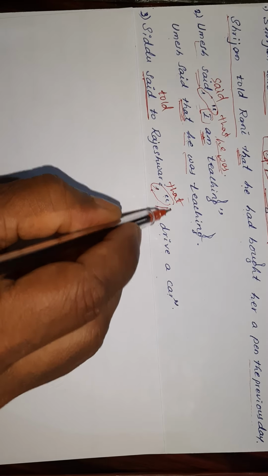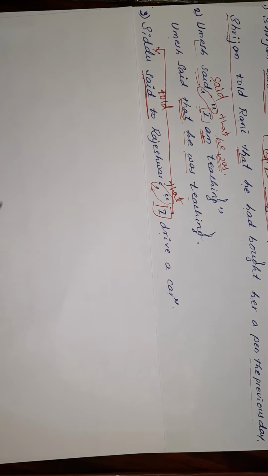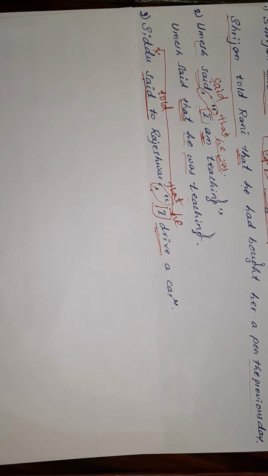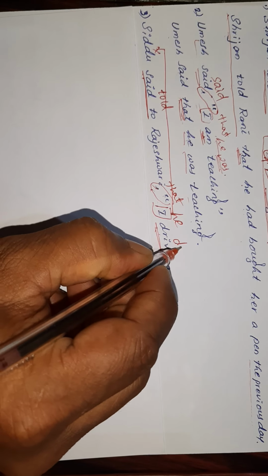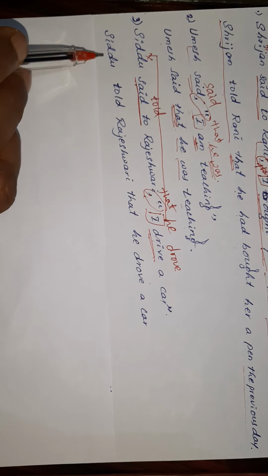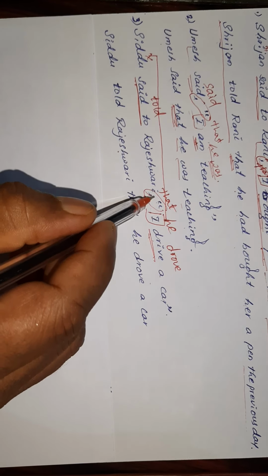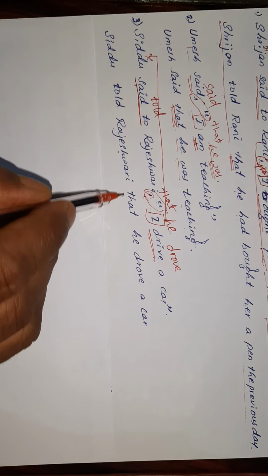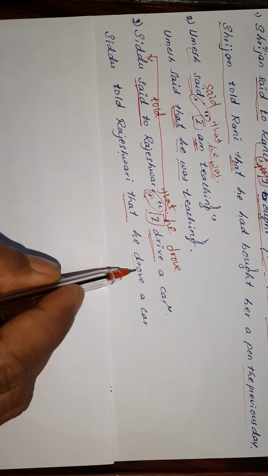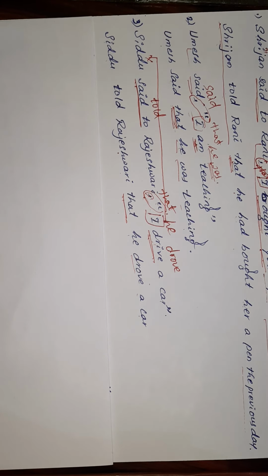Then the first person I changes according to the subject of the reporting verb, Sidhu. I becomes he. Drive is in simple present tense, so it changes into drove, and car remains car. So we removed the comma and inverted commas, used the conjunction that, I becomes he, and drive becomes drove: Sidhu told Rajeshwari that he drove a car.